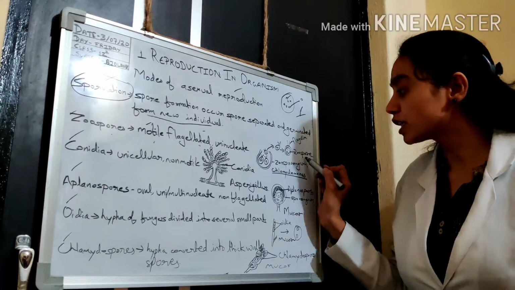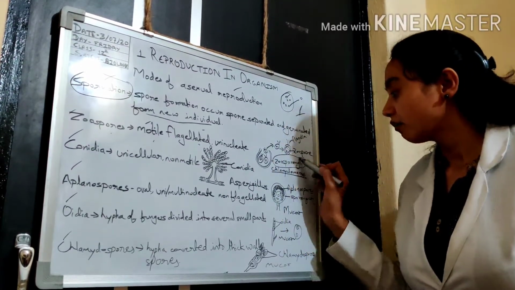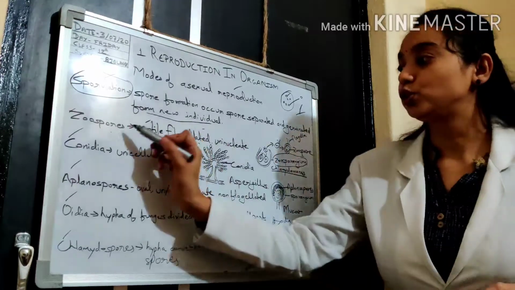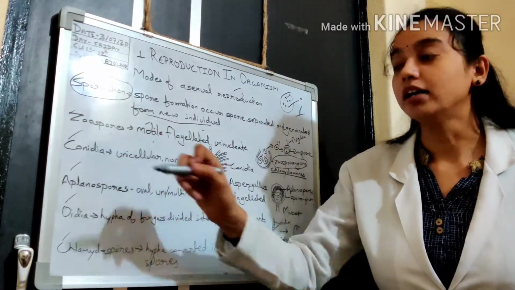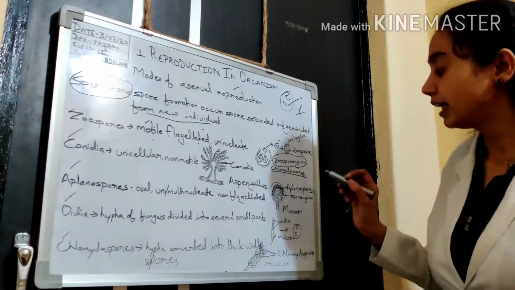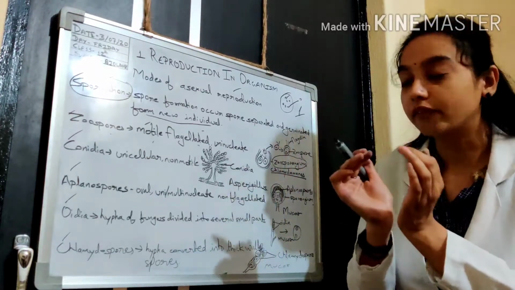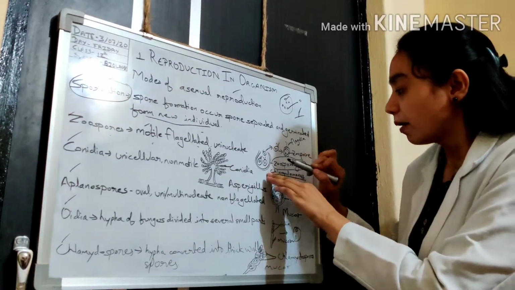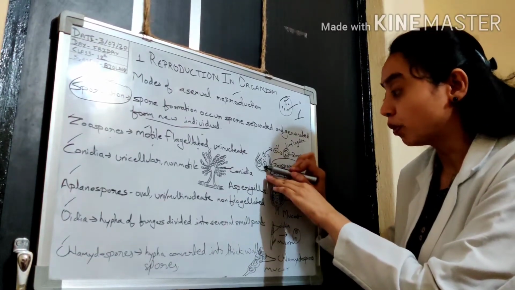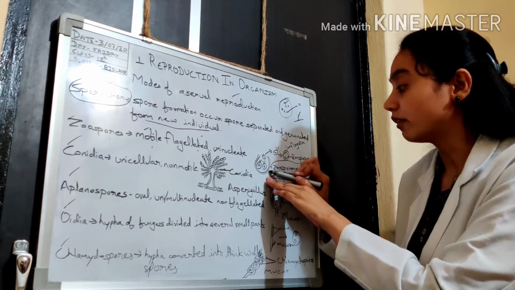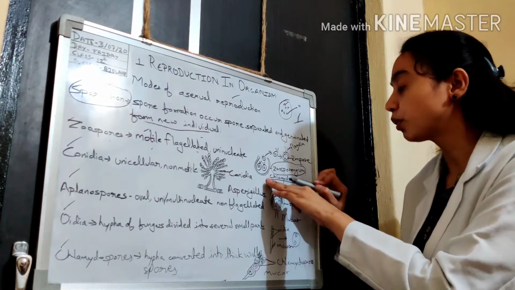Zoosporangium. Whenever zoospores form in the organism body, an outer covering forms. This outer covering outside the zoospores is called zoosporangium.